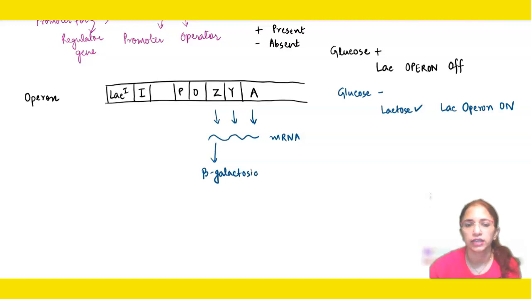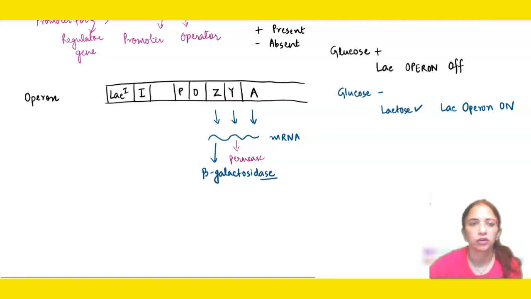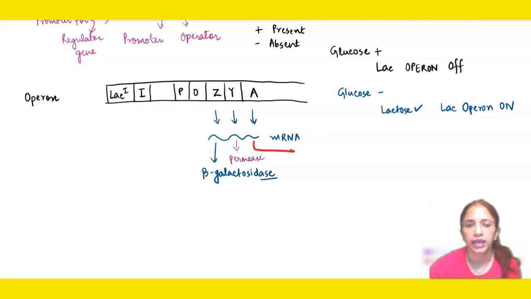This is the name of the enzyme because it ends in ASE. The next enzyme, produced by structural gene Y, is permease, and the last one, A, will produce transacetylase.